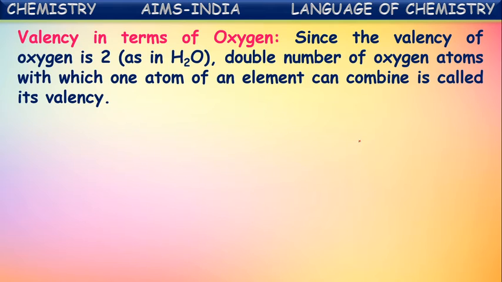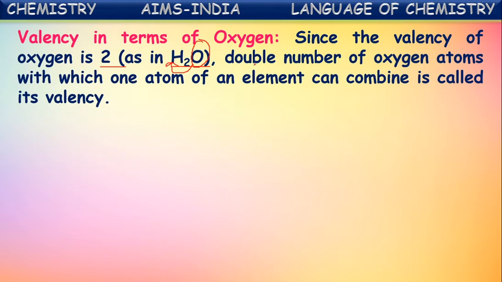As the valency of oxygen is 2, it is taken as a standard, and based upon the number of atoms combining with oxygen, valency is defined. How is the oxygen valency 2? In water, one atom of oxygen combines with two atoms of hydrogen. So by taking the valency of hydrogen as 1, the valency of oxygen is considered 2. Now, by taking the oxygen valency as 2, the valency of other atoms is determined. In which way? Double the number of oxygen atoms with which one atom of an element can combine is called its valency.